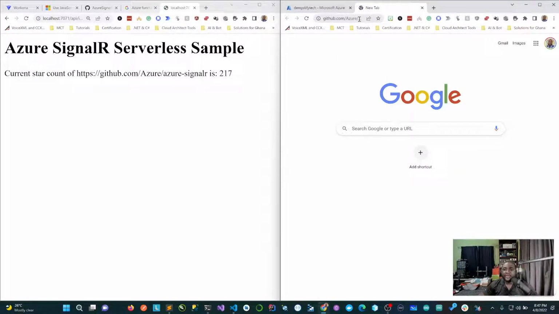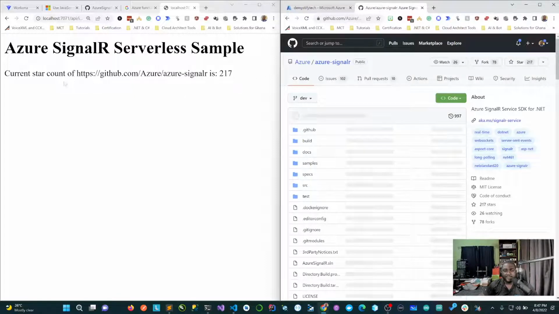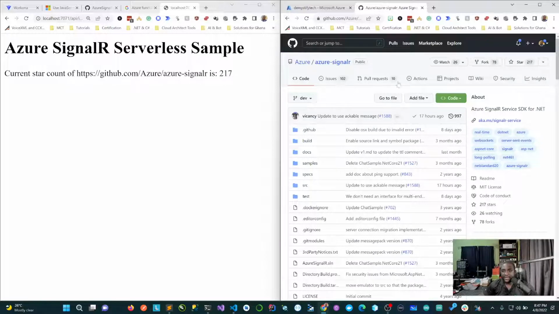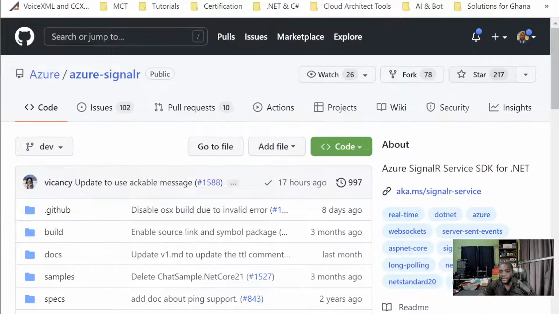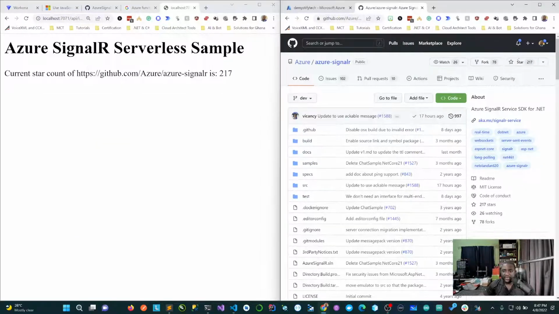So the app we created basically goes to check for the star count, right? As of now, if you look closely at the top here, the star count at the moment is 217, and that's exactly what we are seeing in the SignalR app here. So if I go ahead and like this, it's now 218.